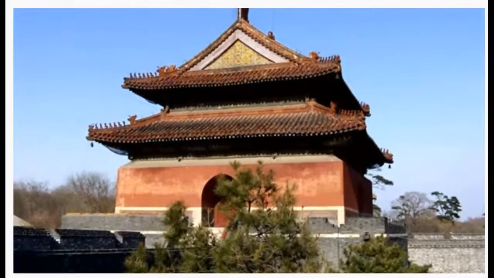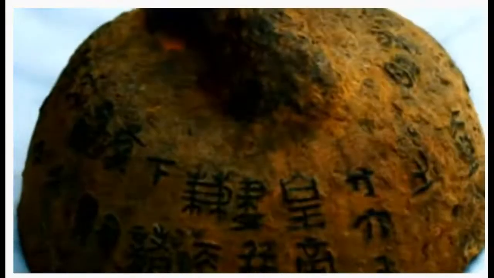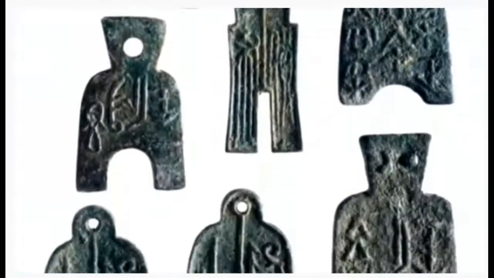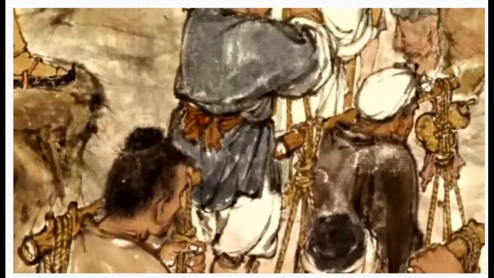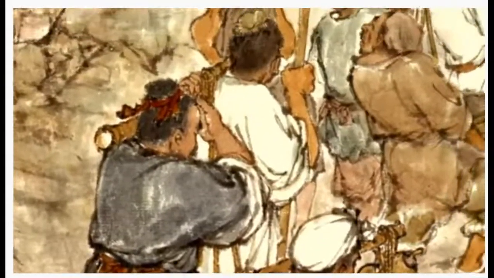To help further unify China, he instituted standardized weights and measures, introduced a universal currency, and created uniformity in Chinese writing. Workers repaired roads and built canals, improving China's transportation system.